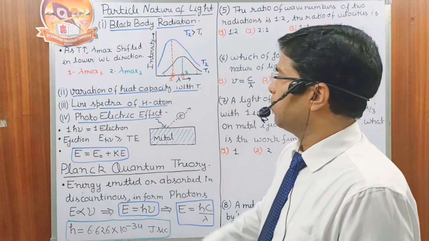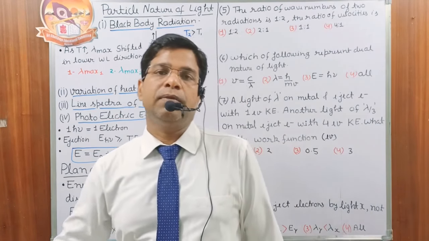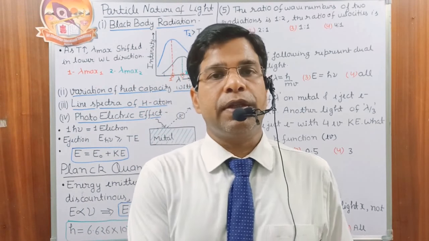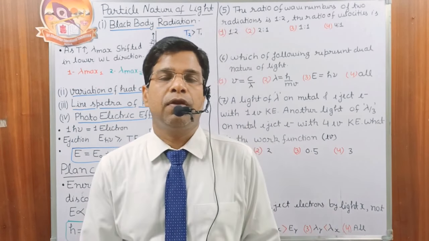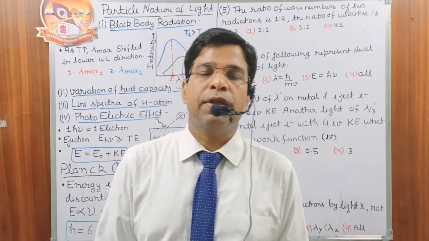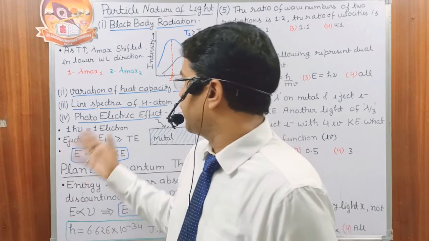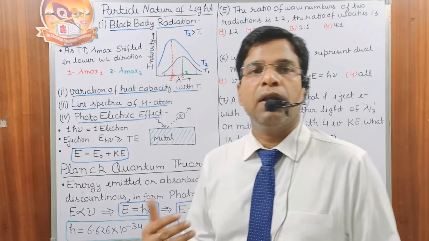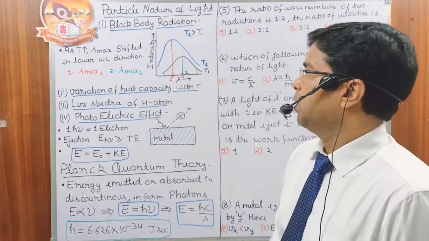Line spectrum of the hydrogen atom. This we will study from the next video onward. We only do the Bohr's atomic model. In the Bohr's atomic model, we can understand how we have the line spectrum of the hydrogen atom.